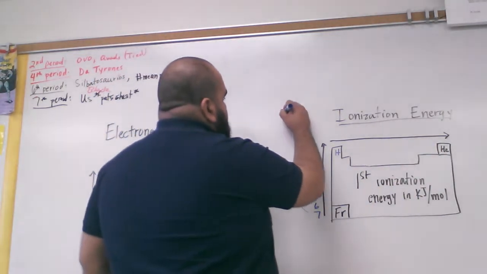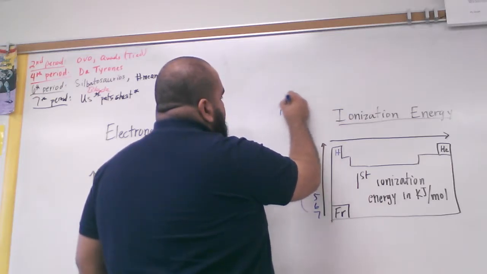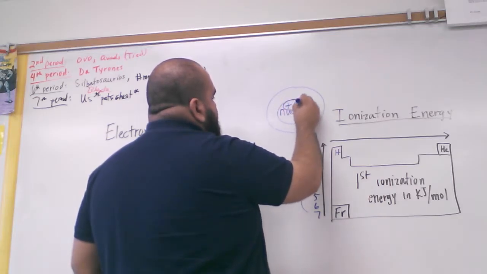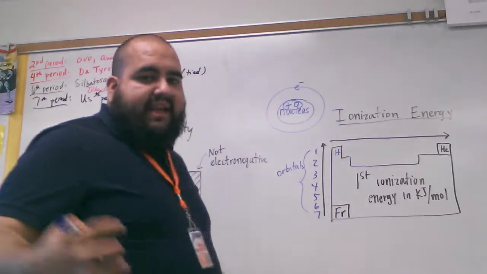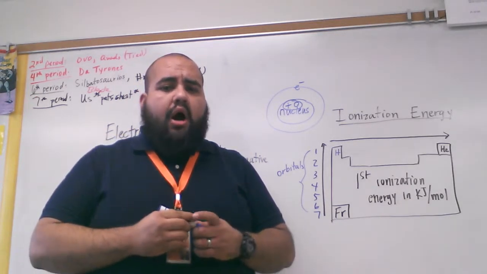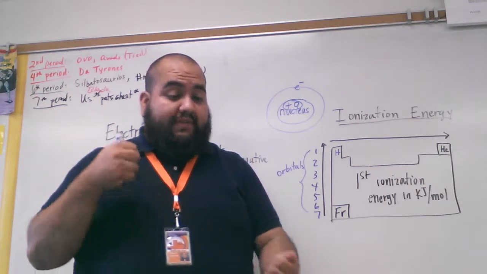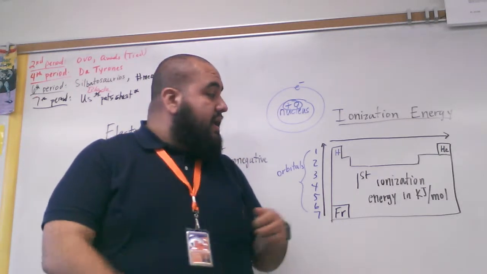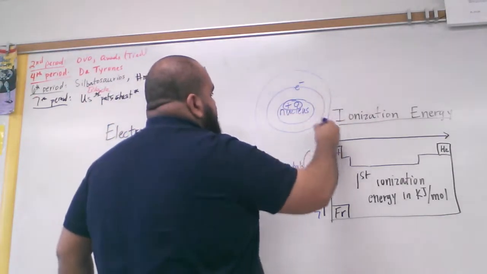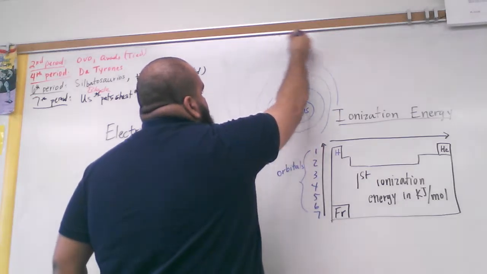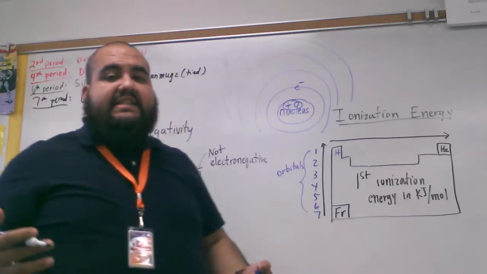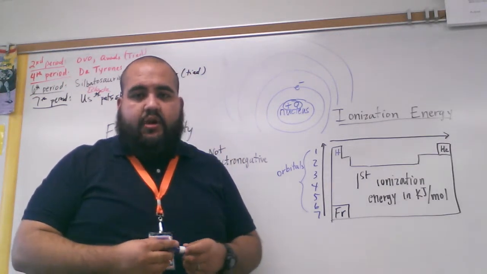Now, in the atom, the closer you are to the positively charged nucleus, the more the electron is going to be attracted to that nucleus. So, it's going to be harder for us to remove that electron if it's so tightly attracted to the nucleus. Now, as you increase orbitals, you increase the separation from the nucleus. The further apart you are from the nucleus, the easier it is to take away an electron from you.